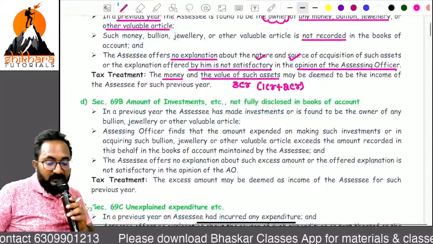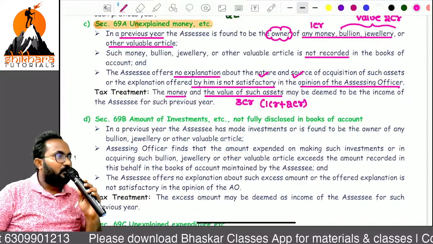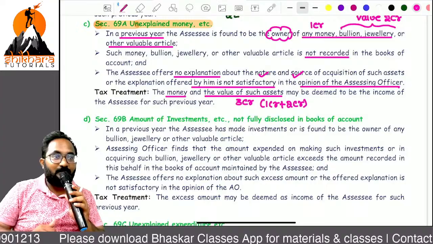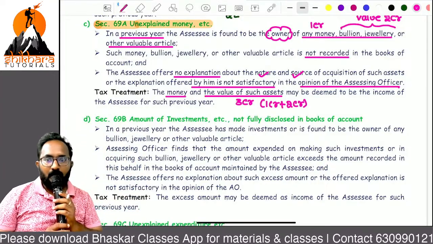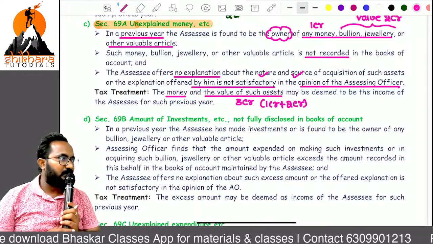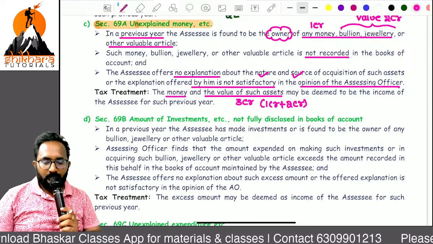Sir, what about 69A, sir? Last years you invested, but now I have identified you as the owner of these assets. Are you clear with these differentiations, sir? All of you, don't learn by heart, right?